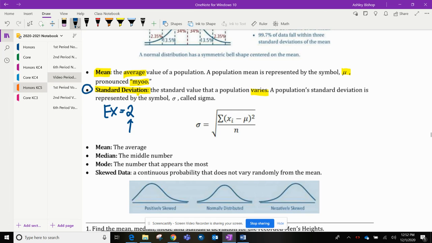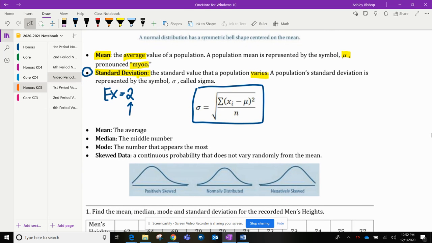For standard deviation, there is a long way and a shortcut. If I had more time, we would dive into that long way, but the shortcut will work every time. It'll work on the SAT and all that stuff, and I'll show you that when we get there. But in summary, we're going to be working with these things: the mean, which is the average, the median.